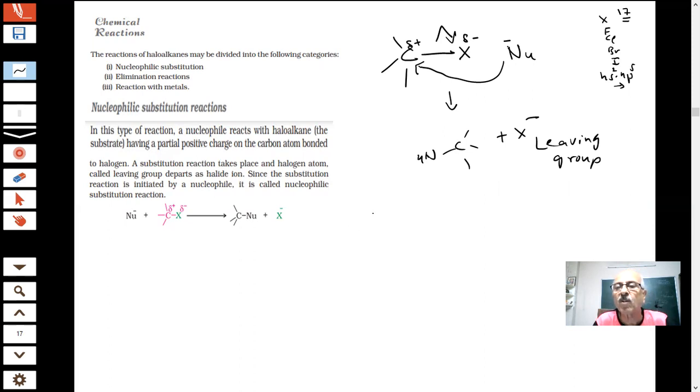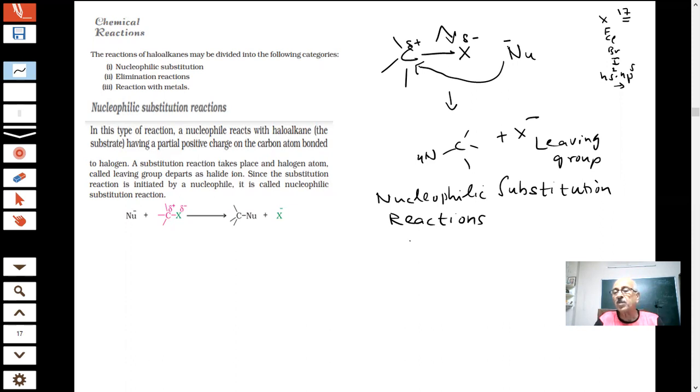And such reactions are known as nucleophilic substitution reactions. What do we call them? Nucleophilic substitution reactions. The most important reactions of haloalkanes. Yes, most important reactions of haloalkanes are nucleophilic substitution reactions. Can you give me some examples of nucleophiles?